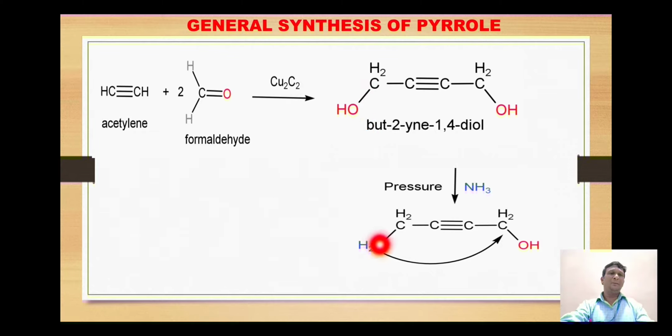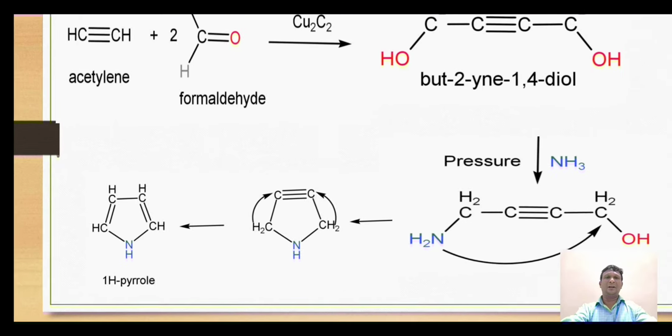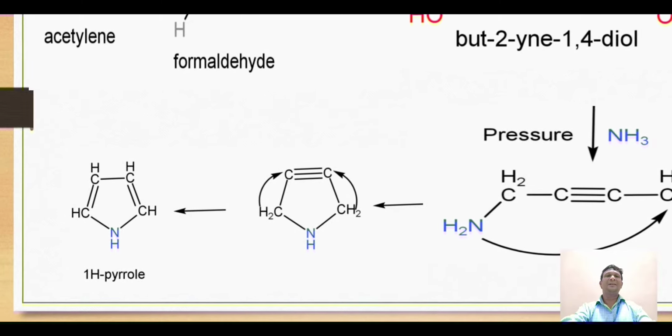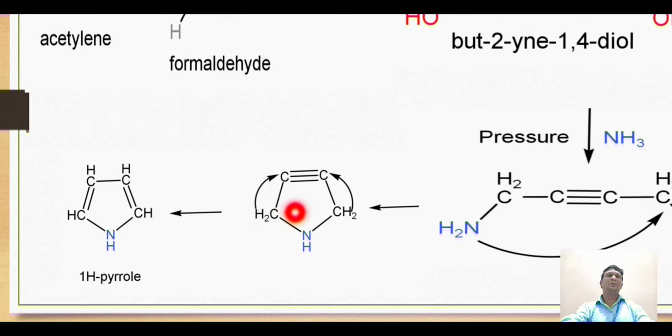Now in the presence of ammonia, this amino group then attacks the carbon which is attached to the hydroxyl group. So here we get the release of one water molecule, and thus the formation of a five-membered heterocyclic ring which contains a triple bond between position number 3 and position number 4. So dear students, this triple bond consists of one sigma bond and two pi bonds.